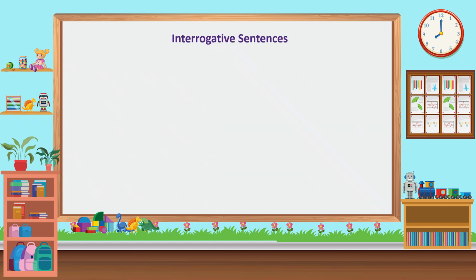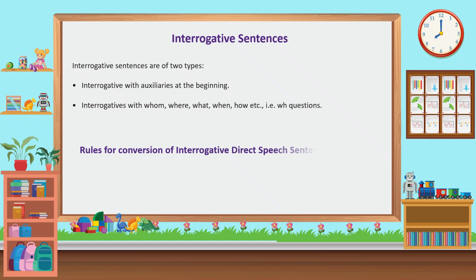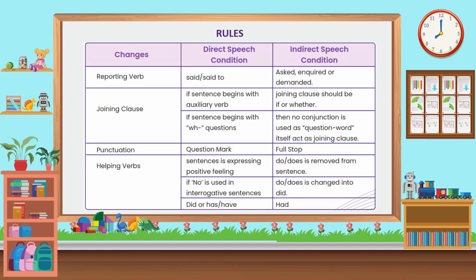Interrogative sentences. Interrogative sentences are of two types: interrogative with auxiliaries at the beginning, and interrogatives with whom, where, what, when, how etc., i.e. WH questions. Rules for conversion of interrogative direct speech sentences into indirect speech sentences. There are some rules to change direct to indirect speech of interrogative sentences. Rules. Changes. Direct speech condition. Indirect speech condition. Reporting verb: said, said to, changes to asked, inquired or demanded. Joining clause.